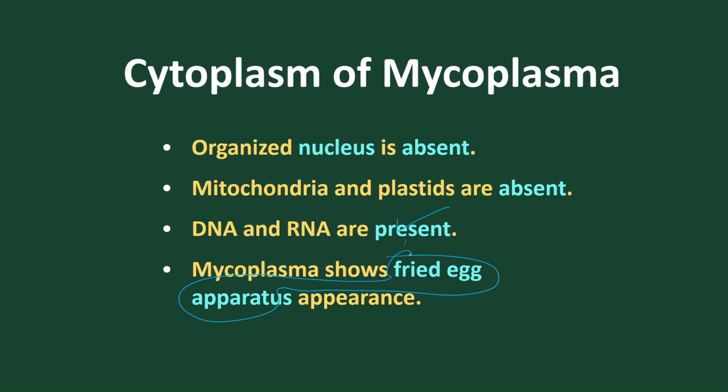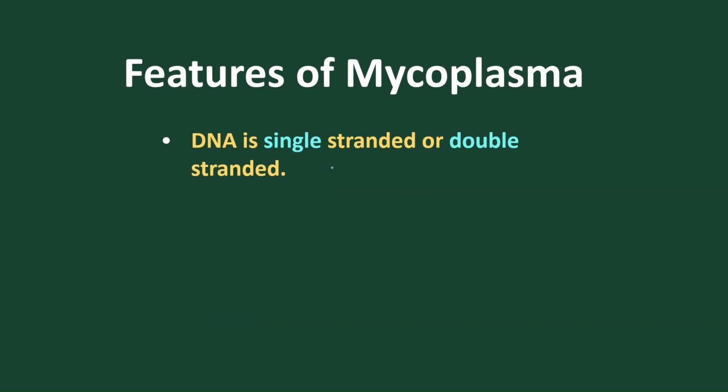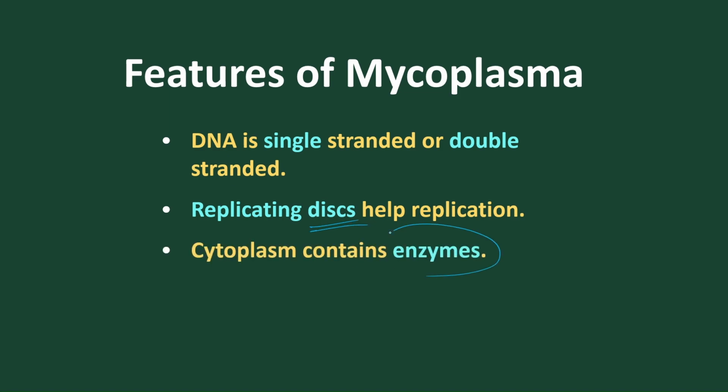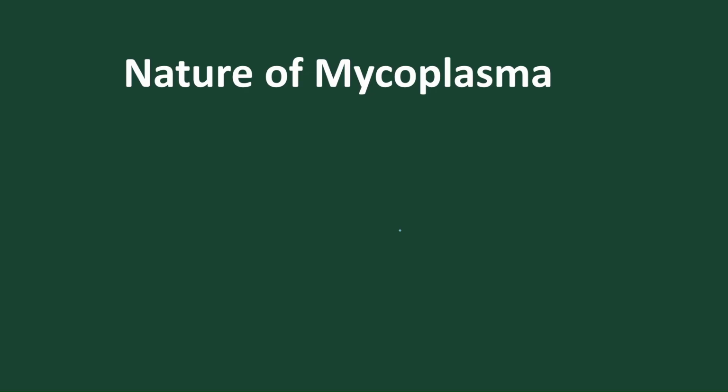It is pleomorphic in nature, so it looks like a fried egg. When we fry an egg, it looks like that: it contains an opaque middle structure and a transparent outer structure. The DNA is single-stranded and double-stranded; both are found. Replicating discs are present that help in replication, as I have told. Cytoplasm also contains enzymes for metabolic activities.